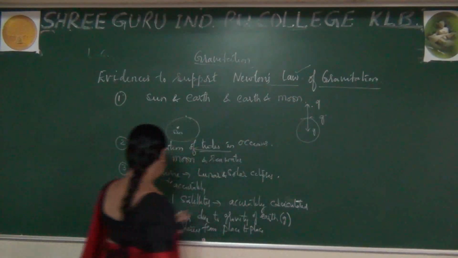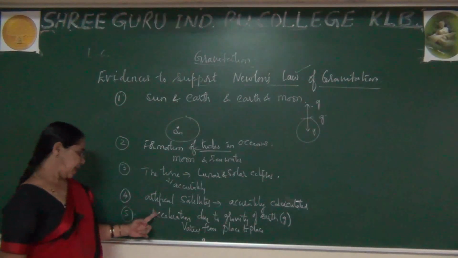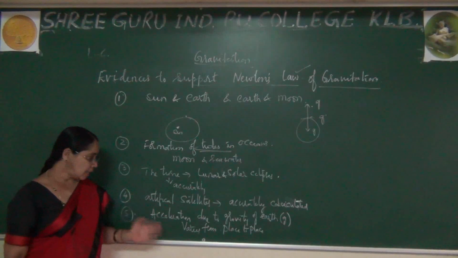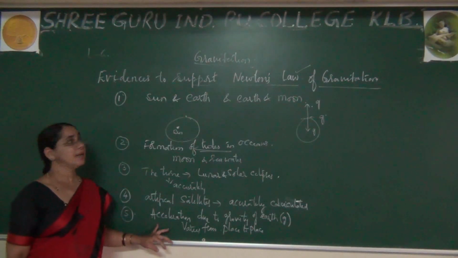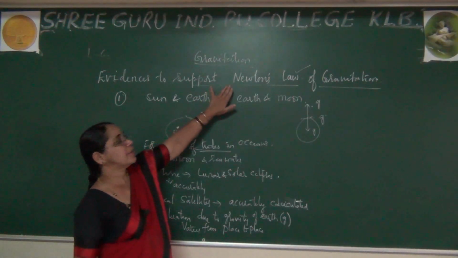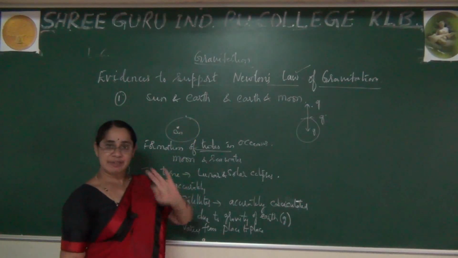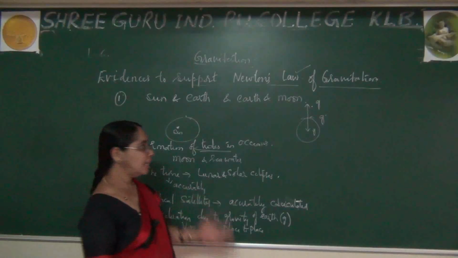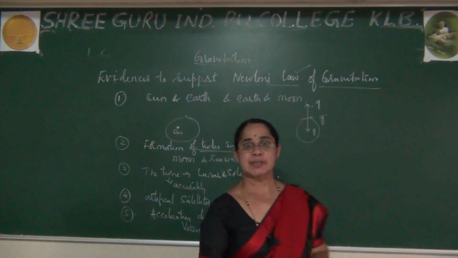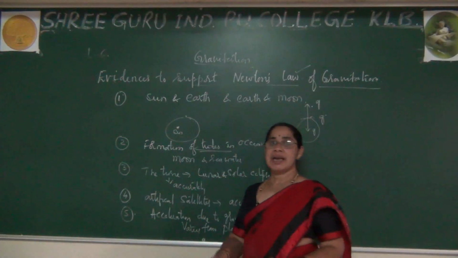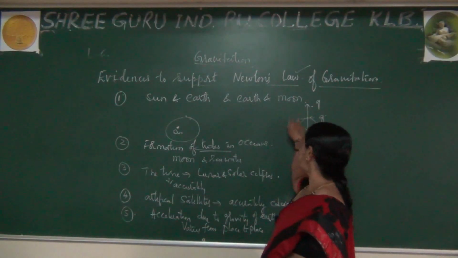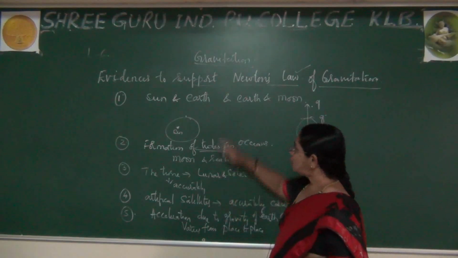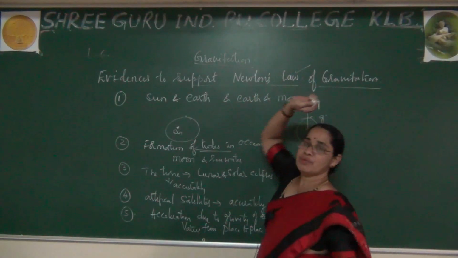And finally, acceleration due to gravity, represented by small g, can also be explained by Newton's law of gravitation. How small g varies from place to place, you will learn in the next coming classes. I'll explain first acceleration due to gravity, and then how it varies from place to place. All these support Newton's law of gravitation.